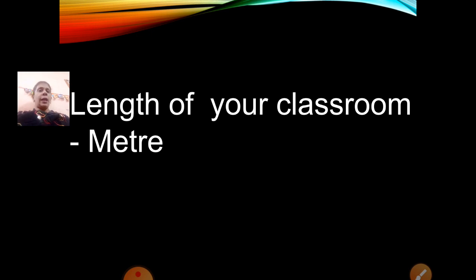Now length of your classroom. Now children, you have to measure the length of your classroom. How are you going to measure it? In kg? Are you going to say the length of my classroom is 10 kilogram? No, we can't pick that classroom up and weigh it in a weighing machine, correct? So it is measured with a tape measure. Which unit will you use to measure the length of your classroom? Meter, correct? Length of your classroom is measured by meter.